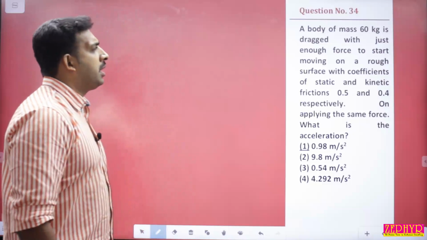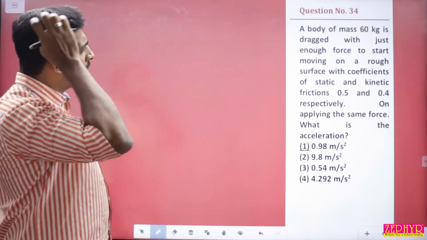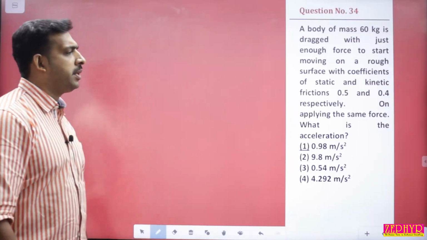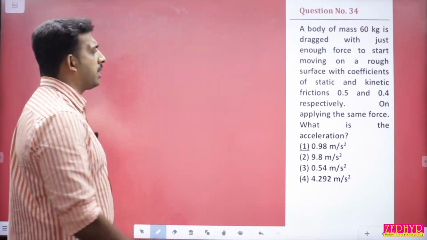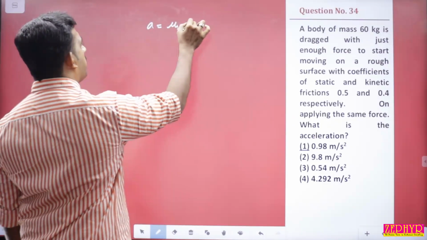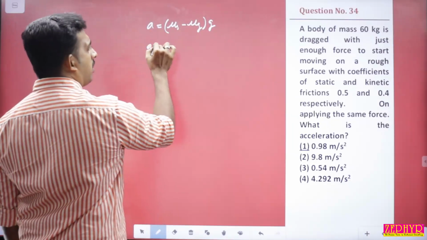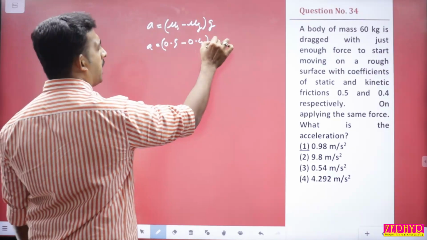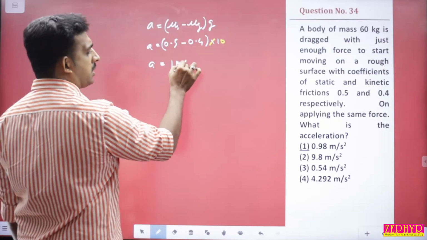Question number 34. A body of mass 60 kg is dragged with just enough force to start moving on a rough surface with coefficients of static and kinetic friction of 0.5 and 0.4 respectively. On applying the same force, what is the acceleration? So it is just enough to start the motion. a equals (mu s minus mu k) into g. So this is the acceleration. a equals mu s value 0.5 minus mu k value 0.4 into g, g value 10. So a is equal to 1 meter per second squared.